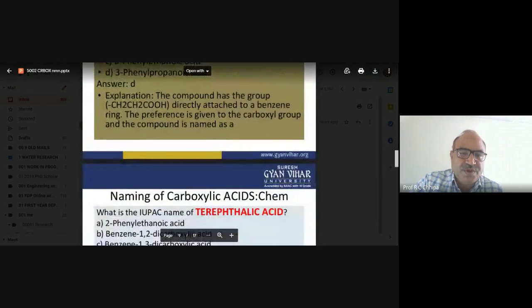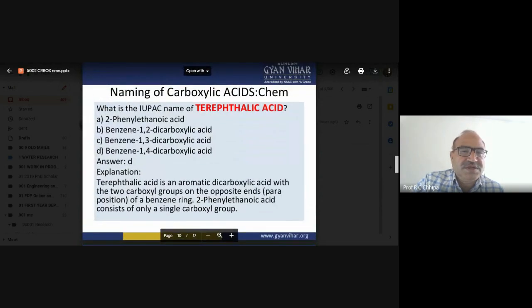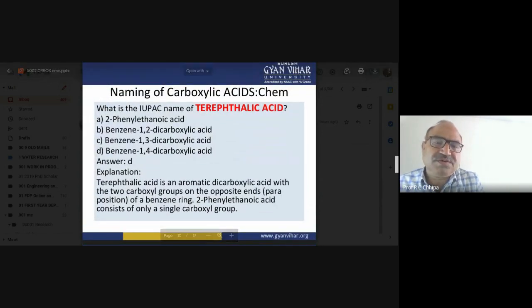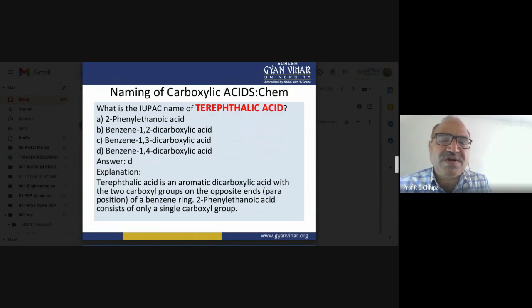Now another question, that is terephthalic acid. What about terephthalic acid? We have already discussed. This is one of the important compounds in fiber technology, in Terene, Dacron, and the PET bottles. Those are particularly relevant to terephthalic acid.